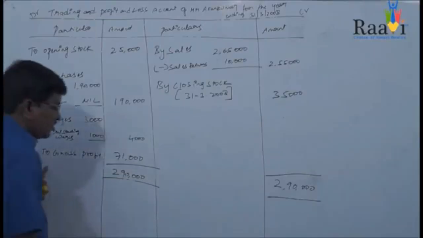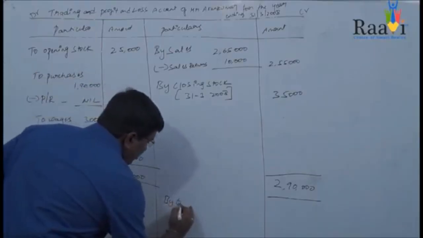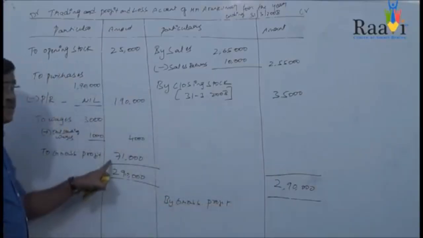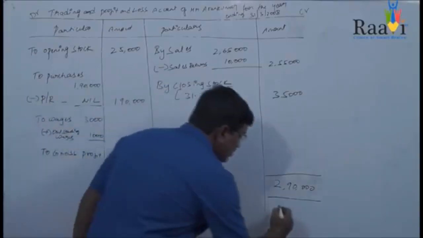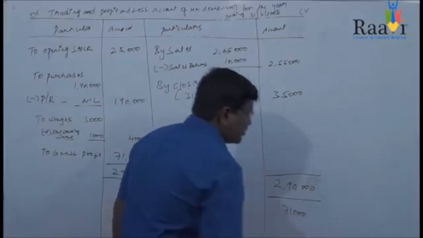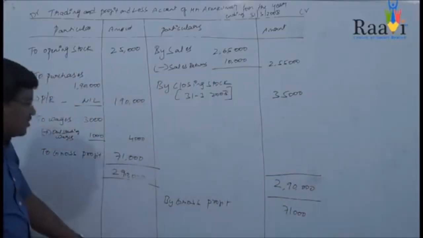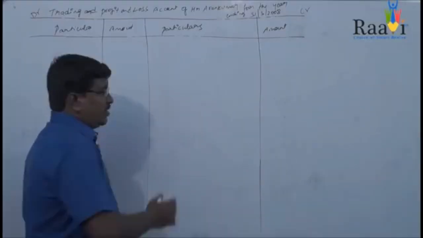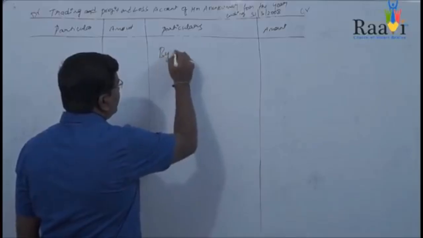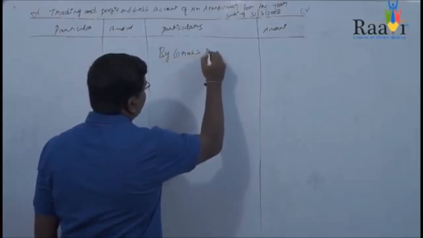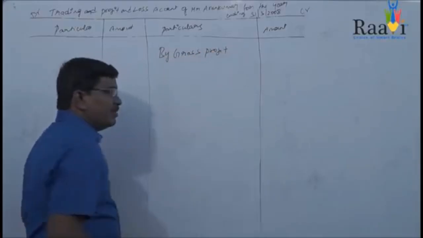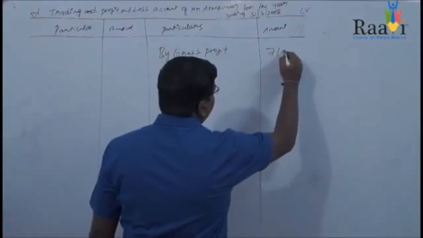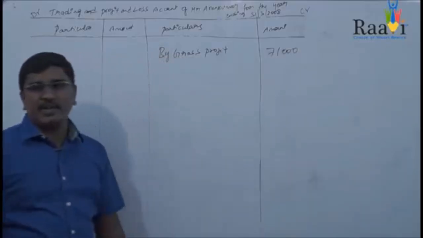How to carry that? So you will be writing by gross profit, that is 71,000. That is, 71,000 is the gross profit. From this, your profit and loss account will start. So the gross profit already we carried, that is by gross profit, and your gross profit is 71,000.